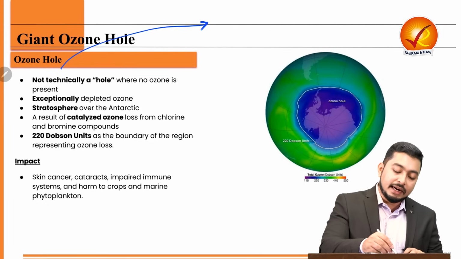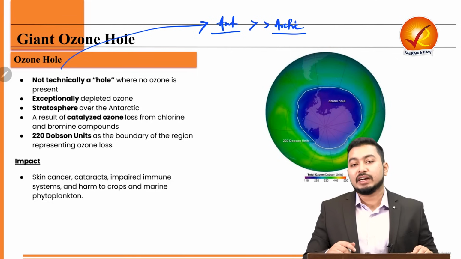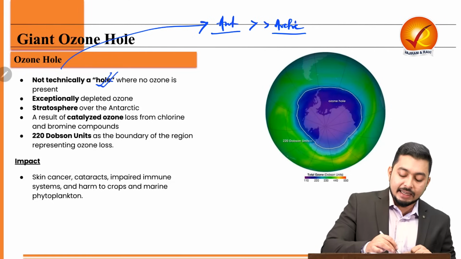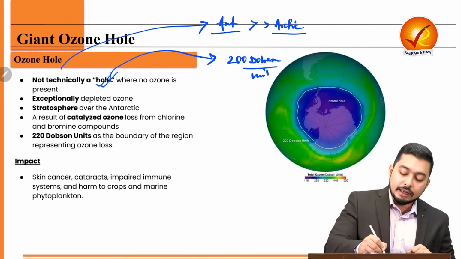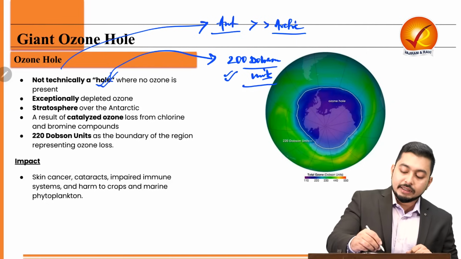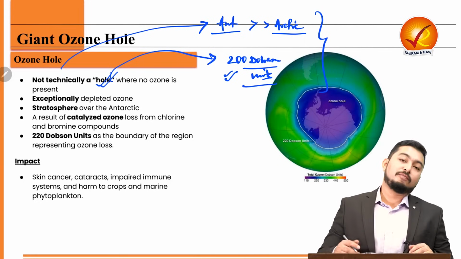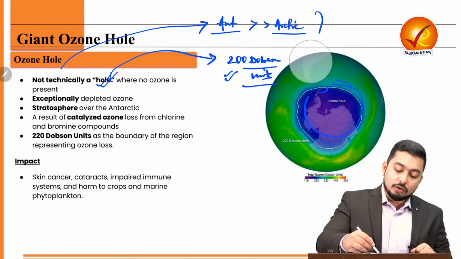Then what do we see? That this ozone hole is more prevalent in Antarctica rather than Arctic. That means it is more prevalent at the South Pole rather than the North Pole. But technically this is not a hole. This is an area where the density of ozone is below 200 Dobson units. And because of the catalyst effect of polar stratospheric clouds as well as presence of pollutants like CFC, HFCs, they can be intensified. So, what will be the impact?